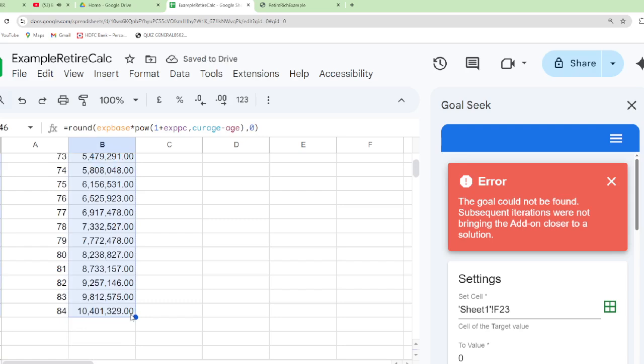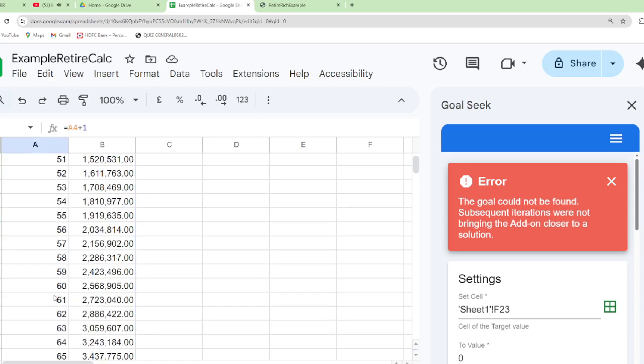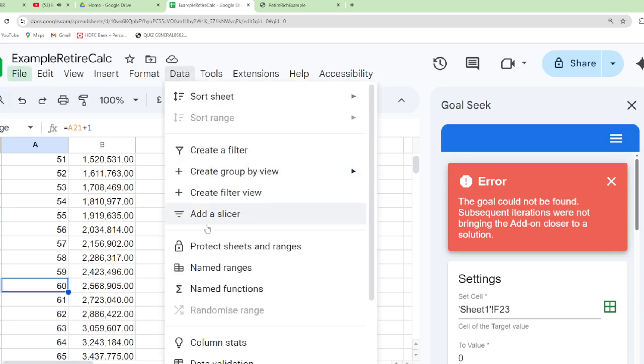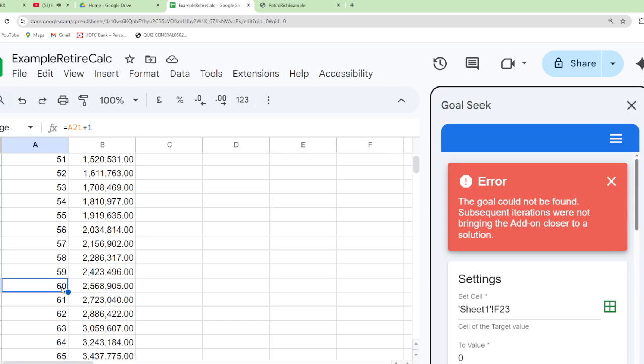That is 85. Let us assume that then again the age group at 60, let us name this age as retire age. It is already done. We already named it as retire age.